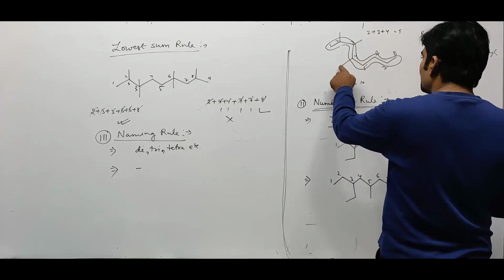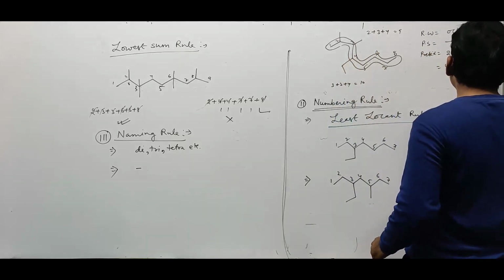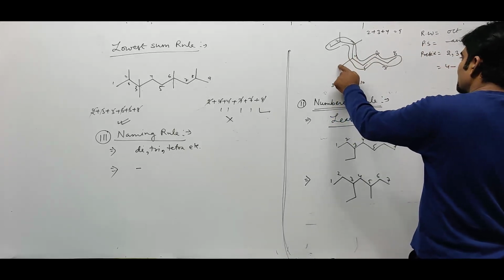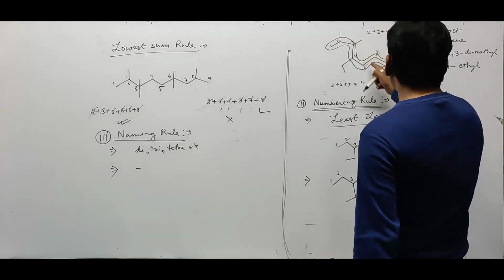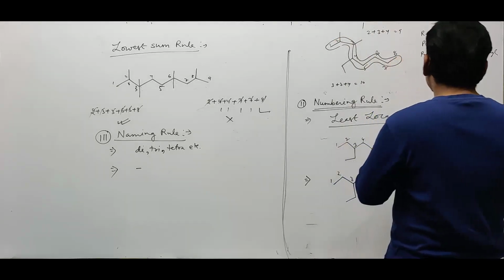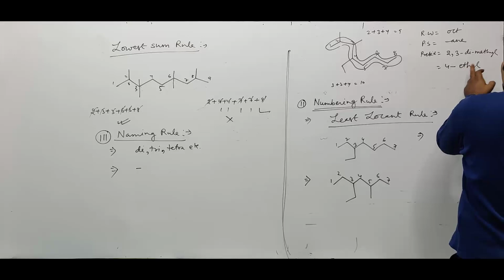So at the fourth position we have a branch containing 2 carbon atoms, which is called ethyl. Now we will add all these names in the sequence: prefix, root word, primary suffix. So 2,3-dimethyl and 4-ethyl.